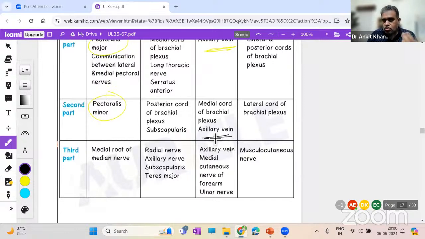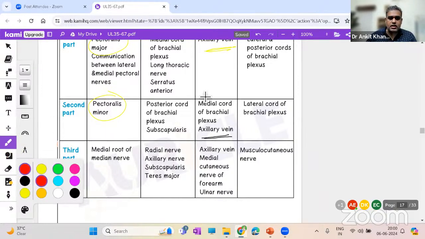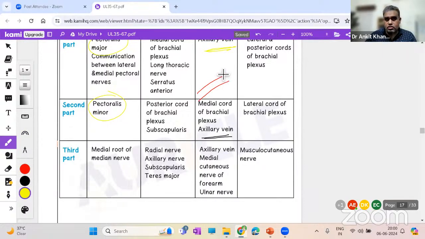And slowly, as you go through the brachial plexus, you will understand that this axillary artery is surrounded by the trunks, then the 3 cords, lateral, medial, posterior, and their branches. So it is most of the time surrounded by the cords of the brachial plexus.